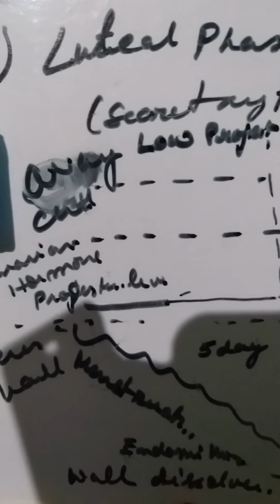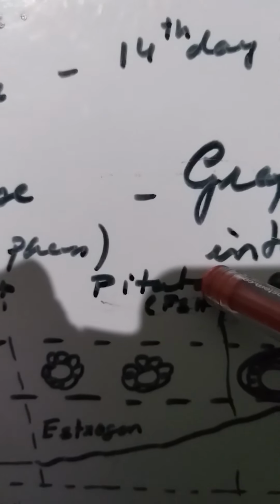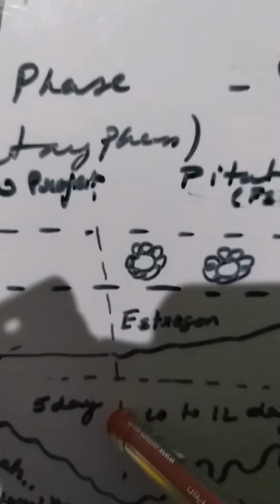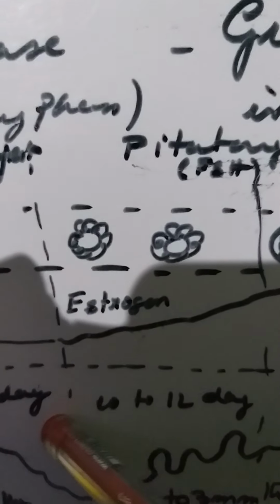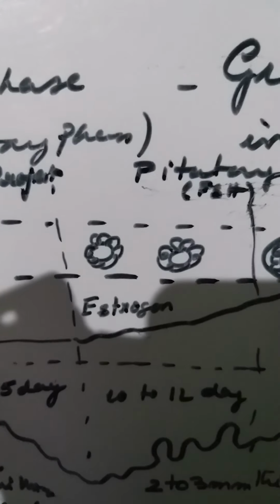Okay, so during the menstruation, you see the endometrium wall dissolves. Now in the second phase, see, this low progesterone level stimulates the pituitary. Mind it, I repeat again, the low progesterone level stimulates the pituitary gland to secrete the follicle stimulating hormone. So with this follicle stimulating hormone, the estrogen level increases.